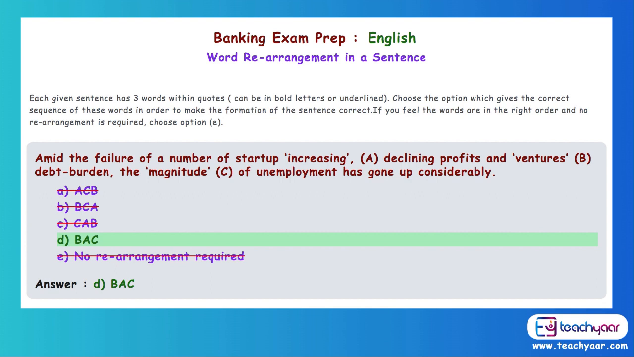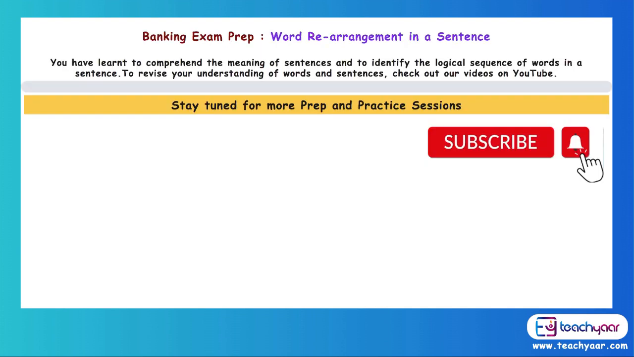So how did you get that? When you read the sentence, you knew the words had been mixed up. You did the first. Amid the failure of a number of startup ventures. Ventures was B. So when you look at the options, there are two options. We start with B. So you have narrowed down your options. Out of 5, now you're only out of 2. And then when you see the second one, declining profits and debt burden. What debt burden? Increasing debt burden. So that means A comes there. So BAC. So this is how you can just do it very fast once you get the practice.